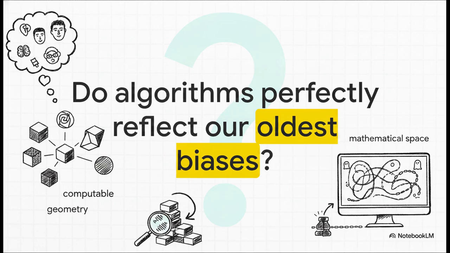As we marvel at how computers have learned to map the meaning of our words, turning abstract human thought into computable geometry, we are left to ponder one ultimate takeaway. What does it mean that our most advanced technology perfectly reflects our oldest biases? And more importantly, how do we handle the very human prejudices baked into this newly discovered mathematical space?